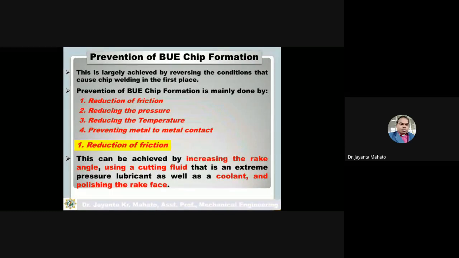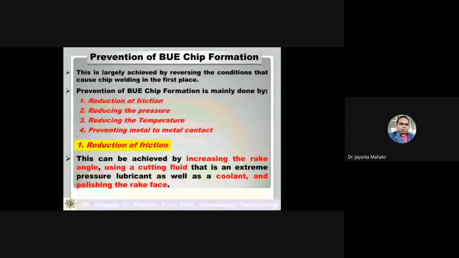So how can we prevent this built-up edge formation? This can be achieved by increasing the rake angle. If I increase the rake angle, then the friction between the chips and the rake face of the tool will decrease.